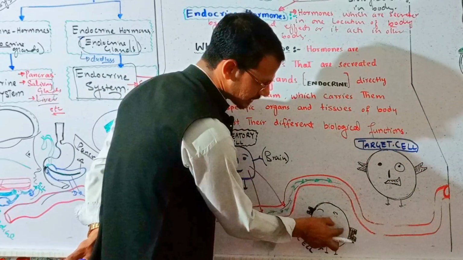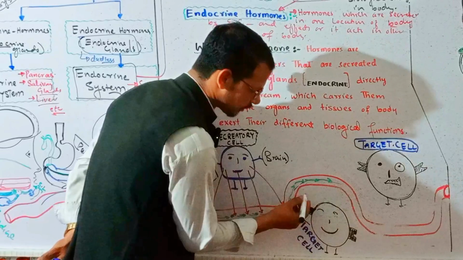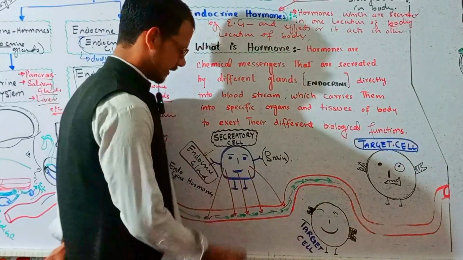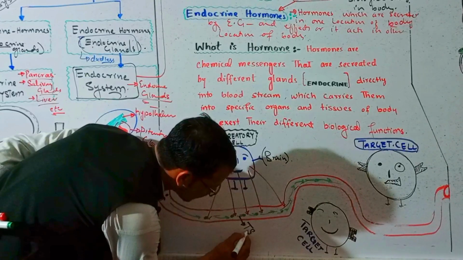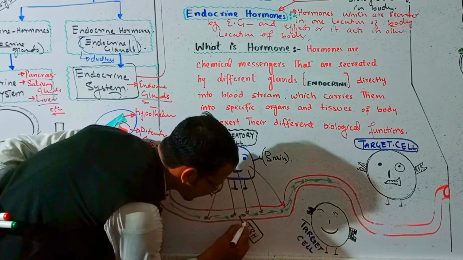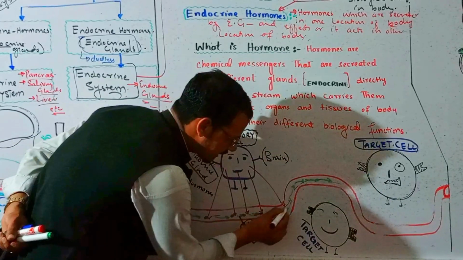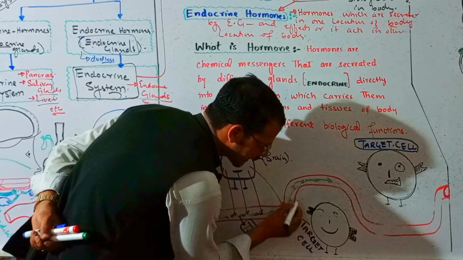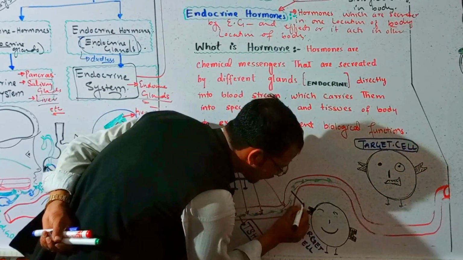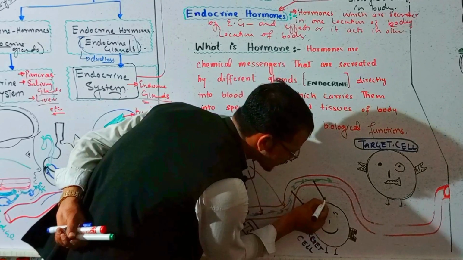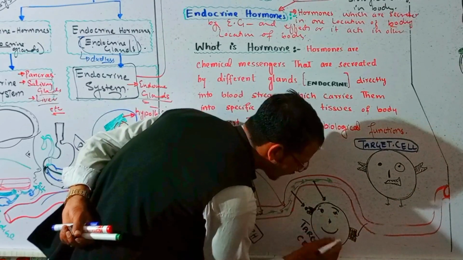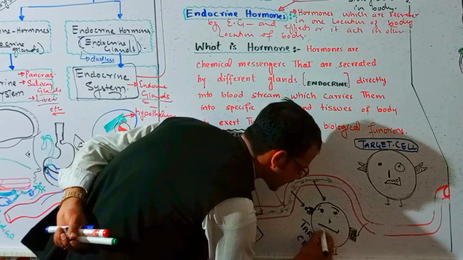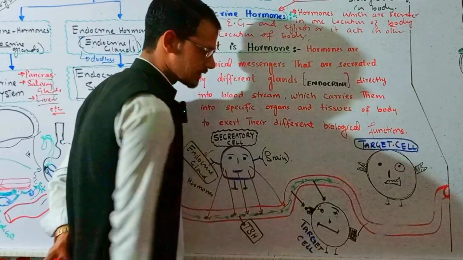For example, this is the abdomen, or this is the thyroid gland, and these hormones are thyroid stimulating hormones, right? For example, this blood takes the thyroid stimulating hormones into the thyroid gland, and here it will affect the target cell, and it will bring biological changes in this cell.